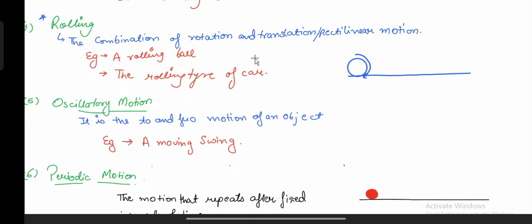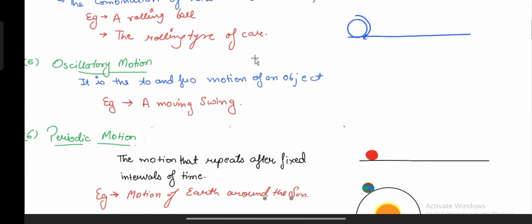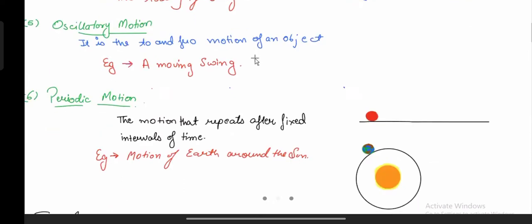Then there is the oscillatory motion. So what is oscillatory motion? It is to and fro motion. Now, we do not know what to and fro motion is. See, it's just like the swing. What happens in the swing? It moves ahead, it comes back to the same point, and then it goes backward, then it comes back to the same point, then it goes over here.